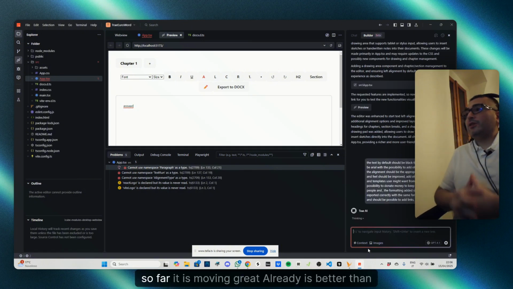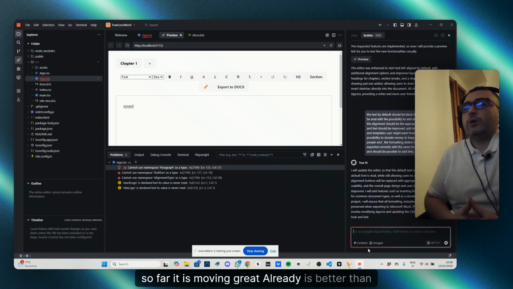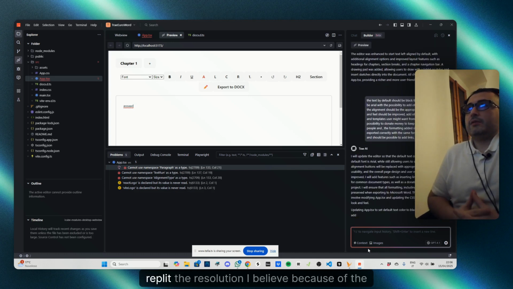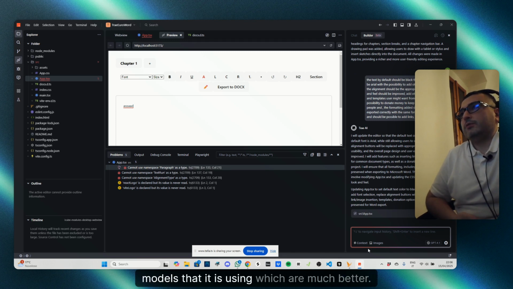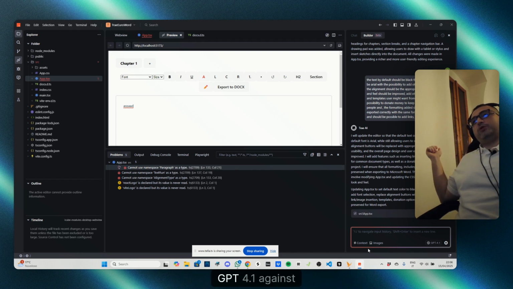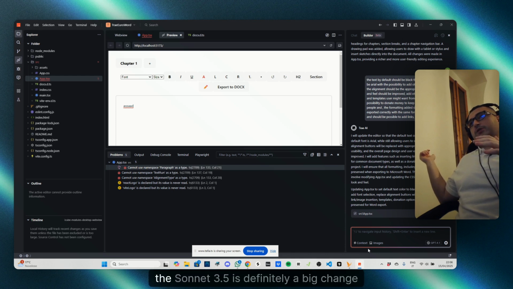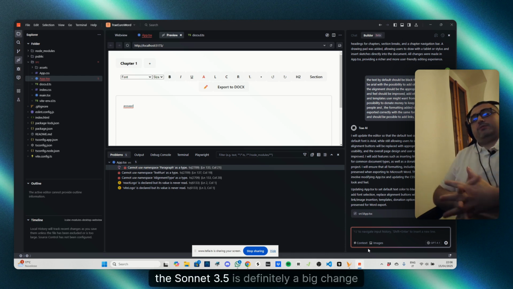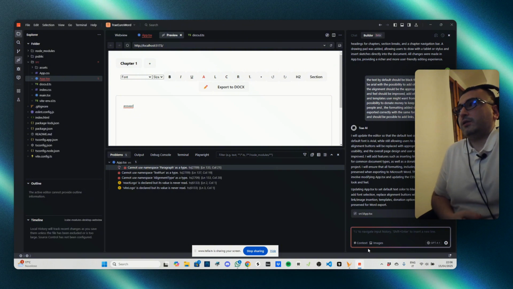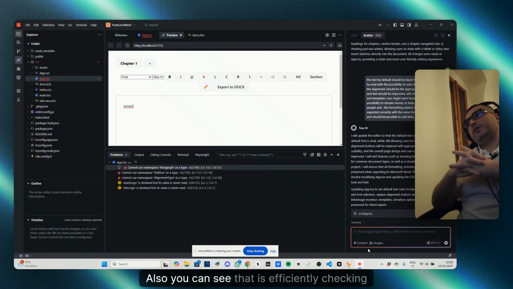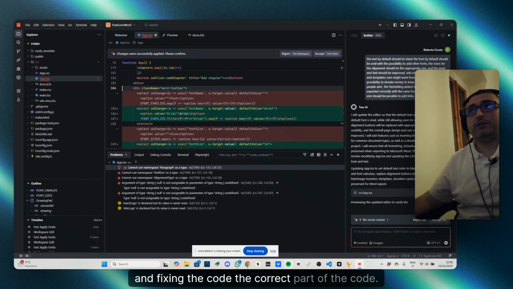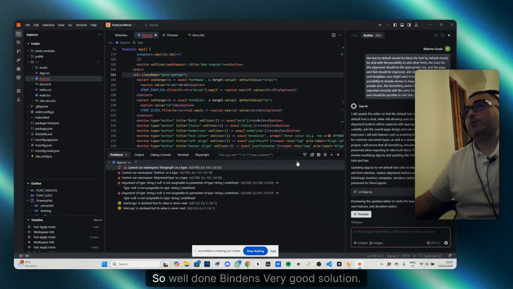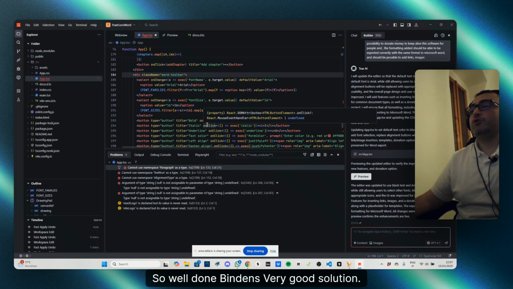Okay, so far it is moving great. It is already better than Replit, the solution, I believe because of the models that it is using, which are much better. GPT 4.1 against Sonnet 3.5 is definitely a big change in that sense. Also, you can see that it's efficiently checking and fixing the correct part of the code. So well done, Bolt. Very good solution.